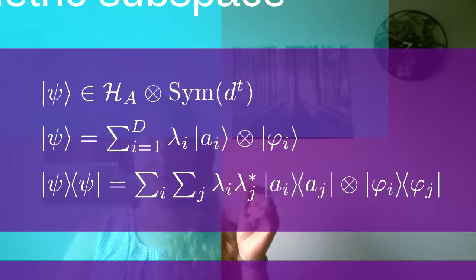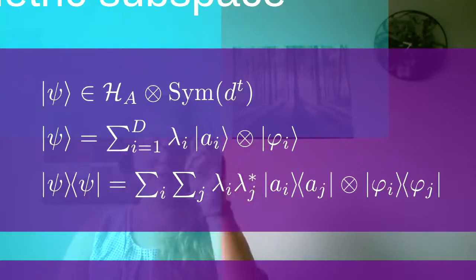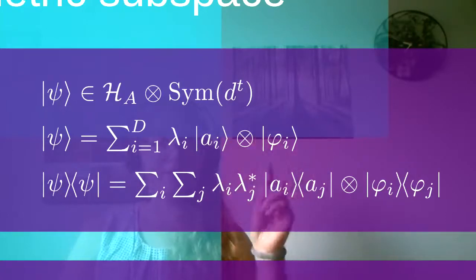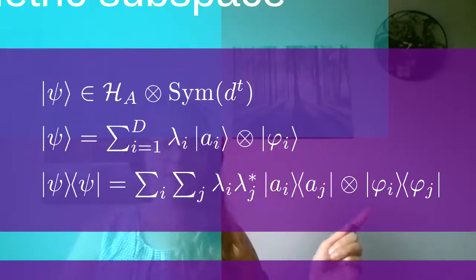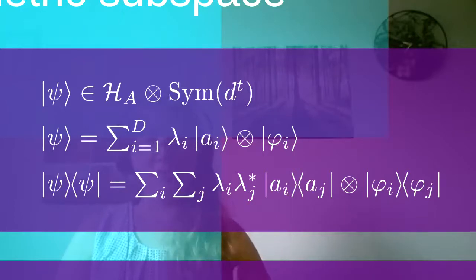And we can use Schmidt decomposition to make it into the summation here, where this A sub i are orthonormal states on our auxiliary space. This phi sub i are orthonormal states for our symmetric subspace, which gives us the density operator here. Now, since we're using designs as our encryption scheme, we can make the connection between the average encryption and the